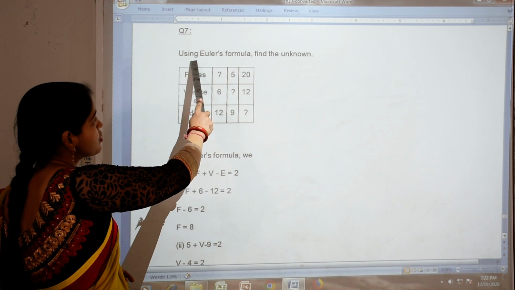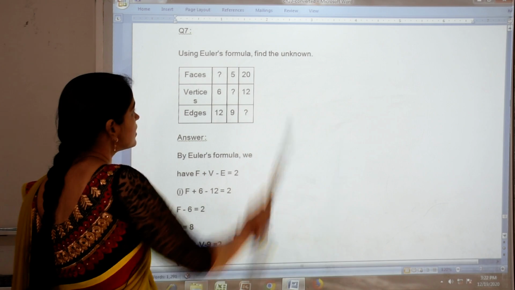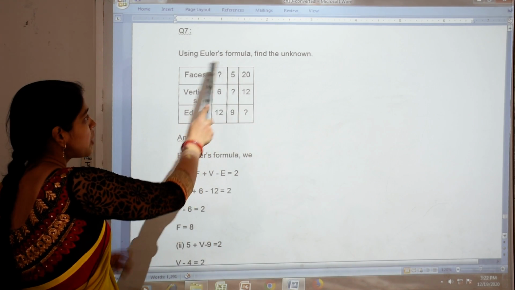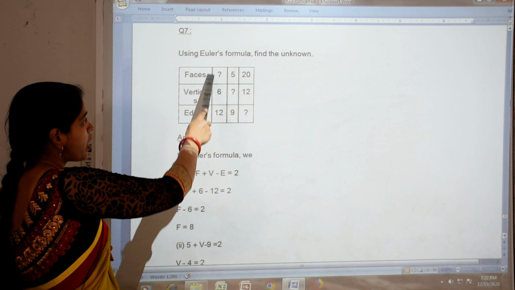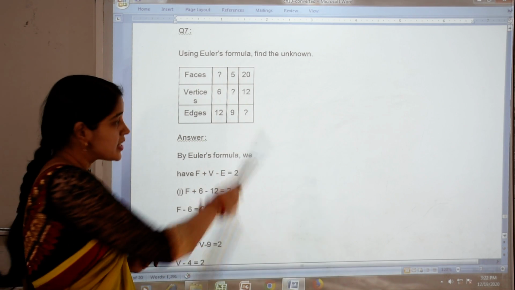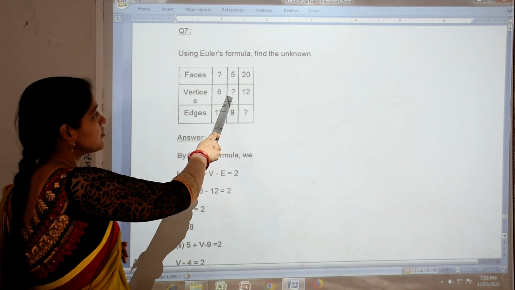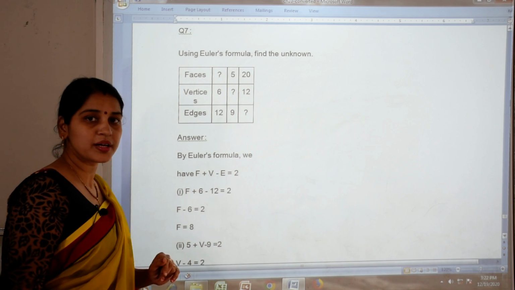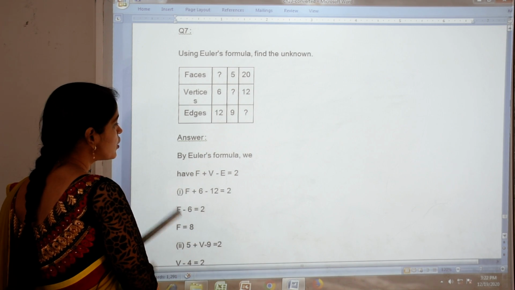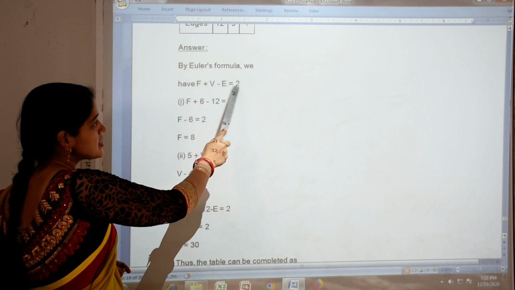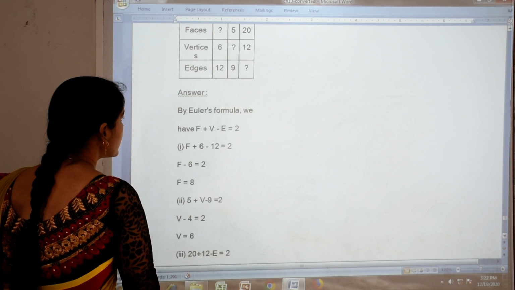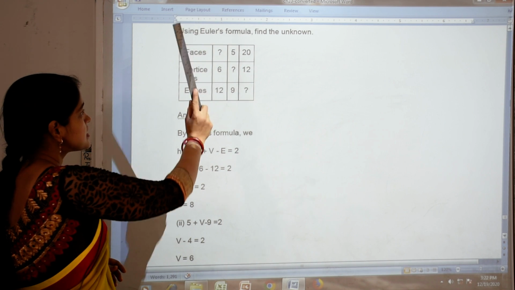Here it is given: using Euler's formula, find the unknown. Here you have been given this table. In this table, in the first column you have to find faces, in the second column vertices, and in the third column edges. We know Euler's formula is F plus V minus E equal to 2, so we have to put the values from this table.